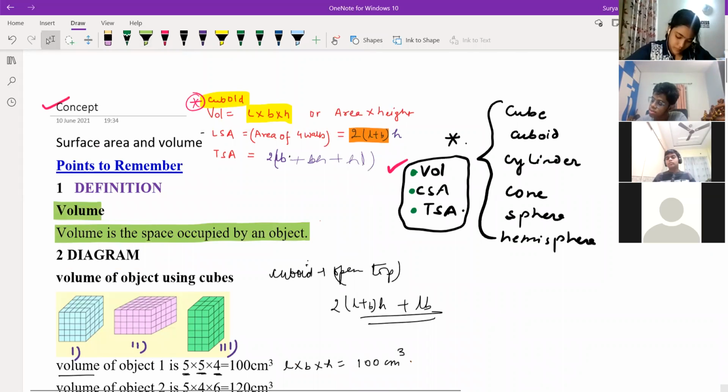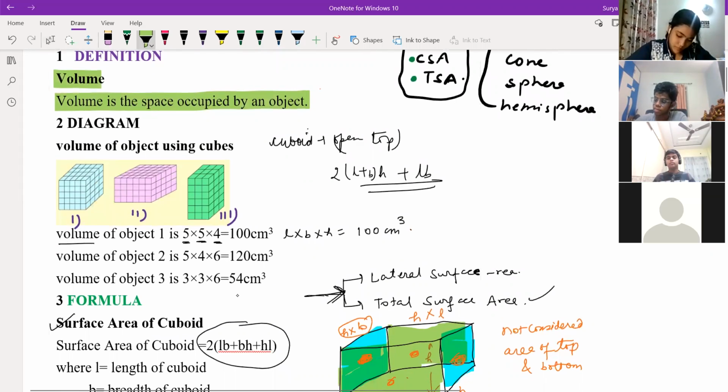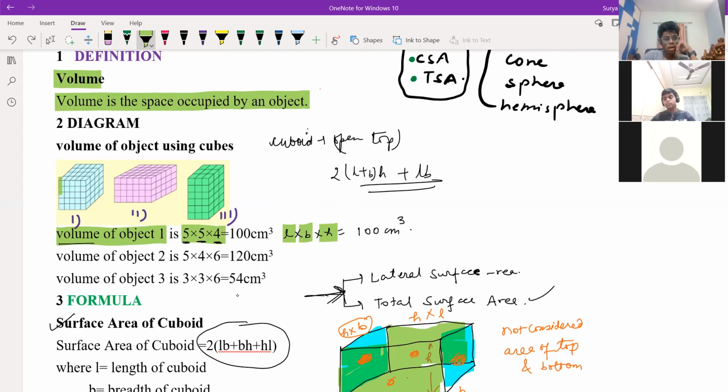Suppose we are using cubes here to find the volume. If you see object 1, the volume is 5 into 5 into 4. How is it coming? Because we are doing length into breadth into height. Lengthwise, how many cubes are there? 1, 2, 3, 4, 5. That is 5 length. And height is 1, 2, 3, 4. Height is 4 only, right? And your depth is 5. So if you multiply length, breadth, and height, you will get LBH.